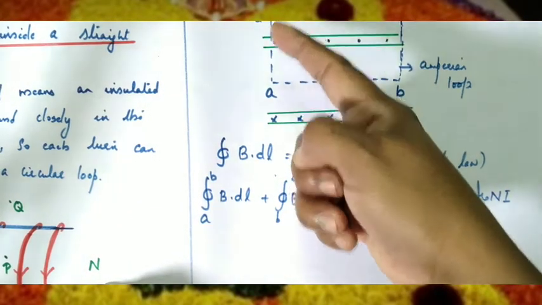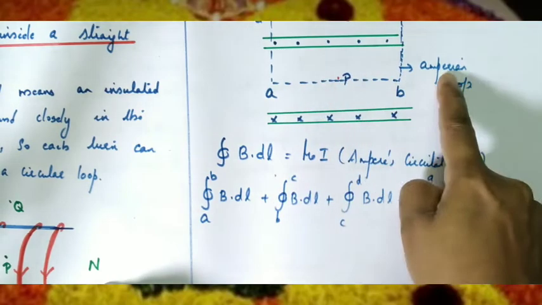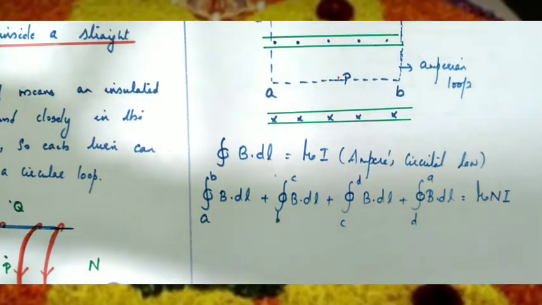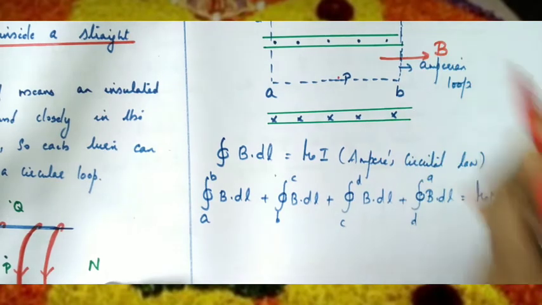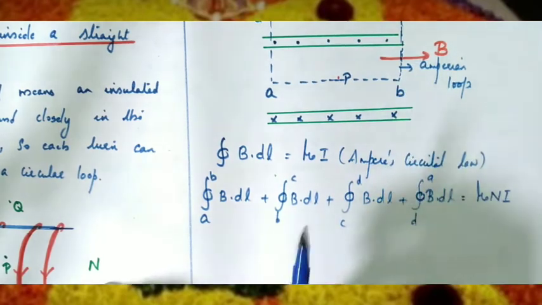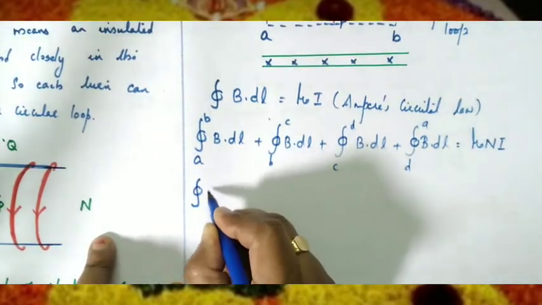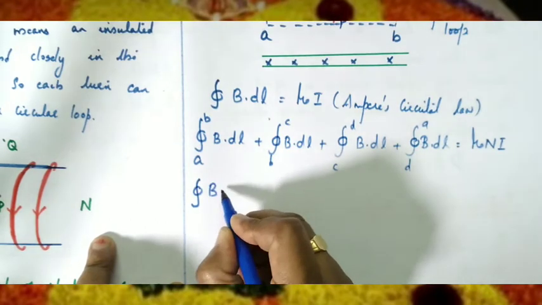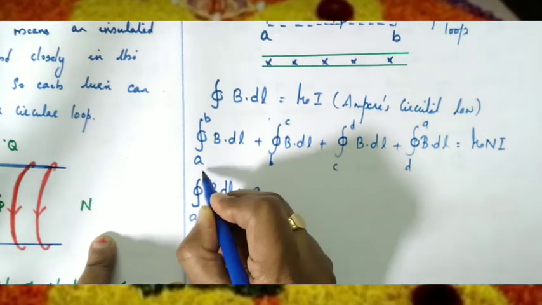Since each turn acts as a circular loop, the direction of the magnetic field is towards the right. Here along the side AB we can write integral B dot dl as B dl cos theta along the side A to B.